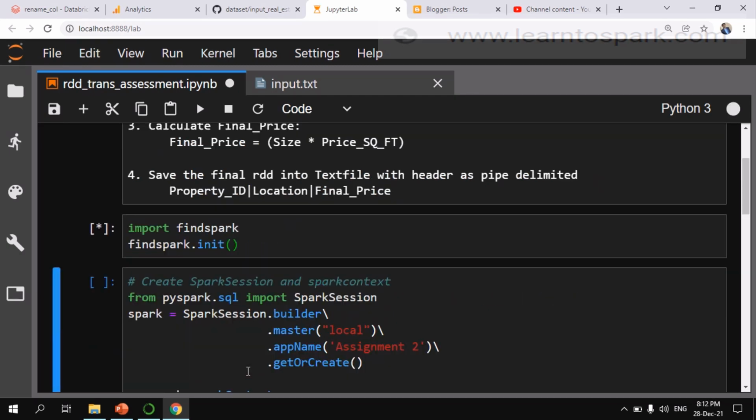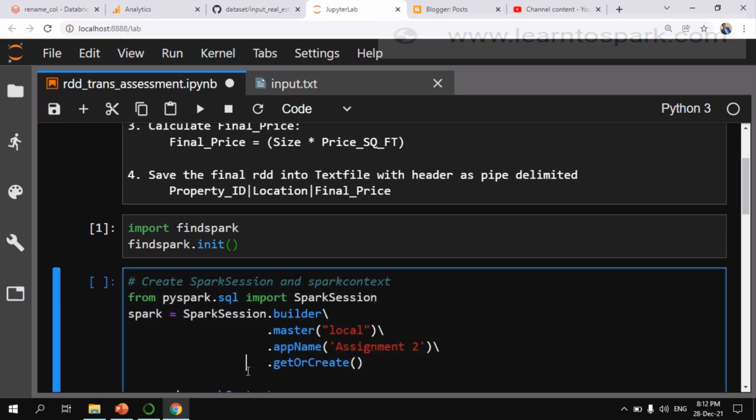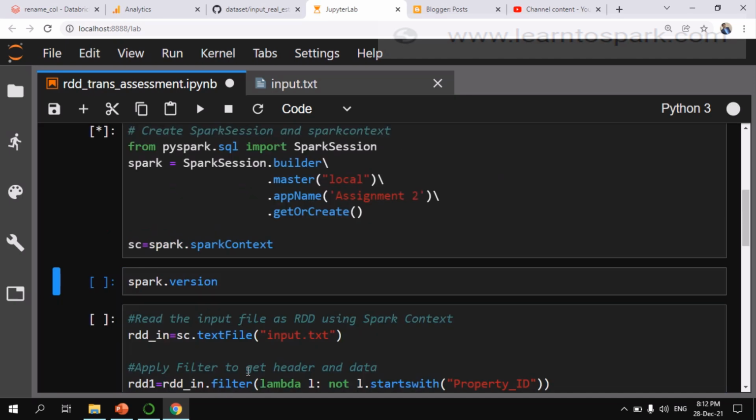Let me initially run the findspark package, which we need to install when we are running in local mode. If you have an Anaconda installation and have configured your PySpark with that, then you have to import findspark. If you haven't installed it yet on your local machine, we do have a nice video in our playlist. I will give it in the I button as well as in the description. You can go ahead and install it.